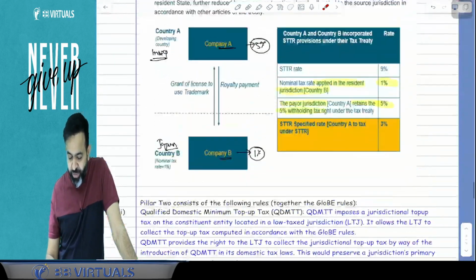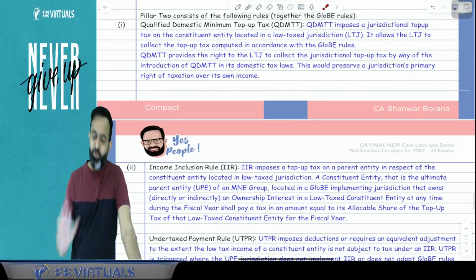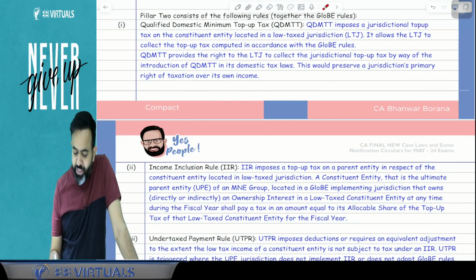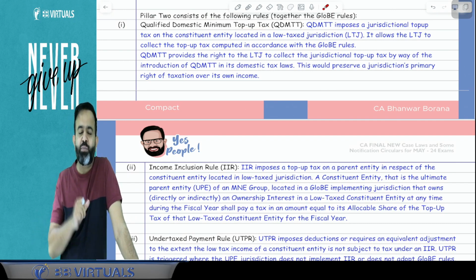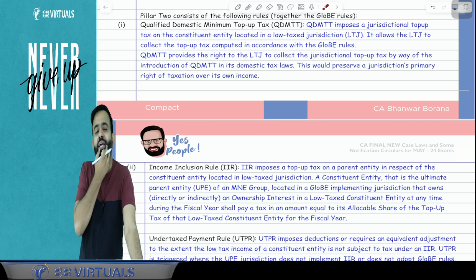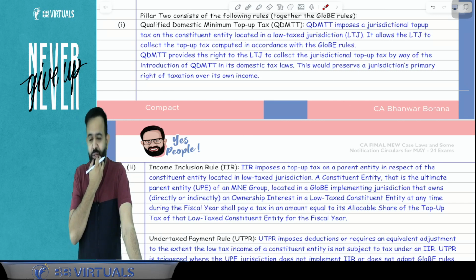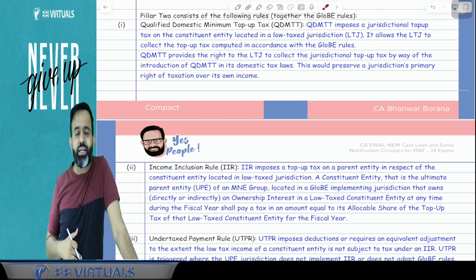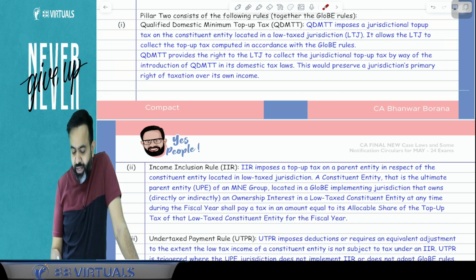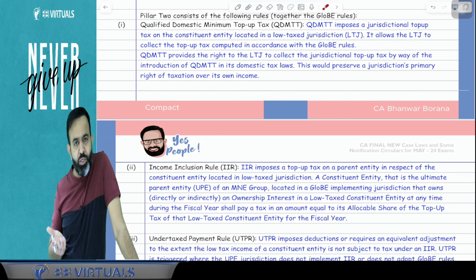Now, what is the QDMTT full form? QDMTT full form is the Qualified Domestic Minimum Top-up Tax, because they are charging 5%, but minimum tax should be the 15%. So they are charging only 5%, so that domestic tax will be 10%. That 10% will be known as the QDMTT, that is Qualified Domestic Minimum Top-up Tax. QDMT also you can say.